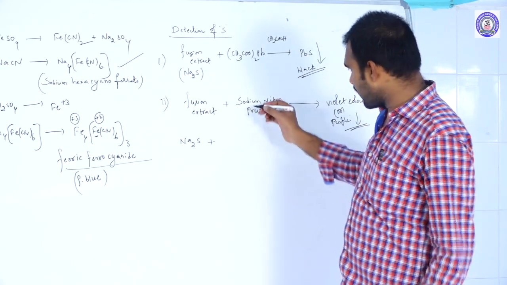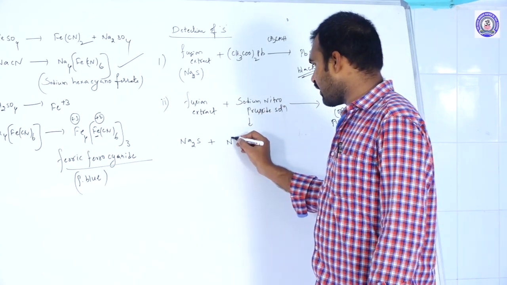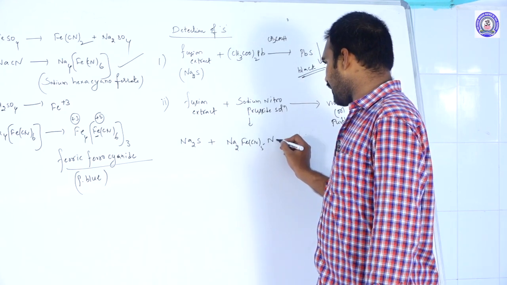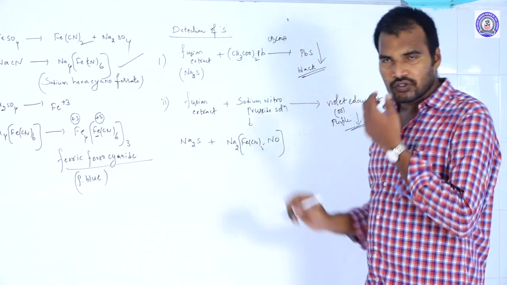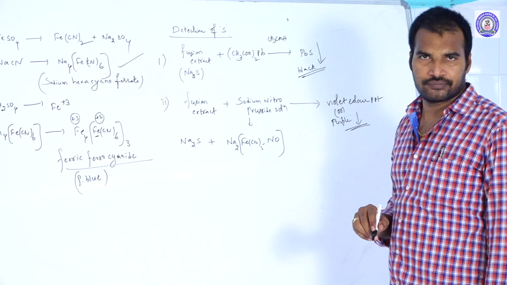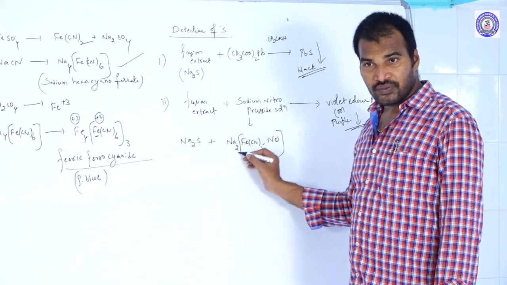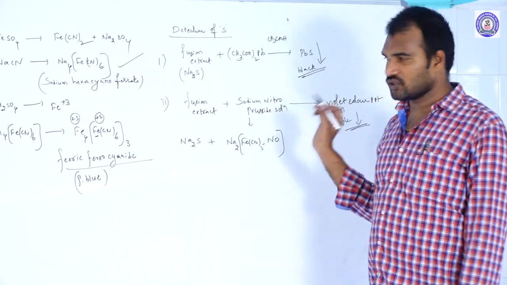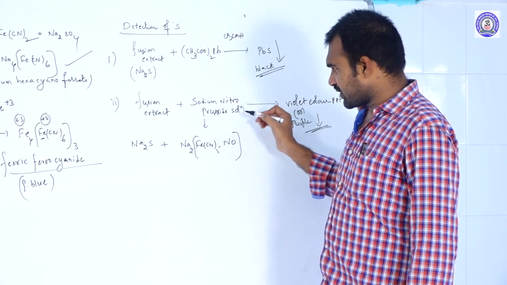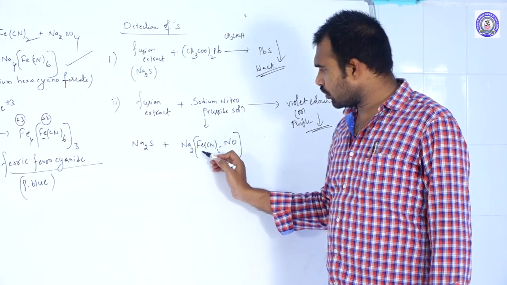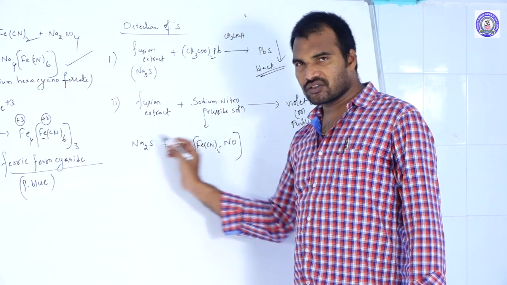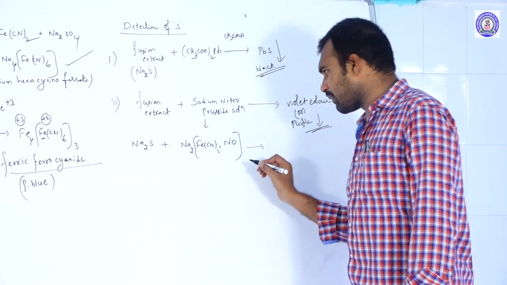They may ask you that too. It is Na2[Fe(CN)5NO], sodium pentacyanonitrosylferrate. So this is the sodium nitroprusside formula. When you add the fusion extract solution to this, what is the complex we get?